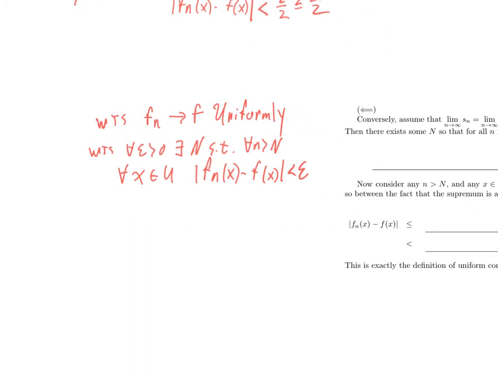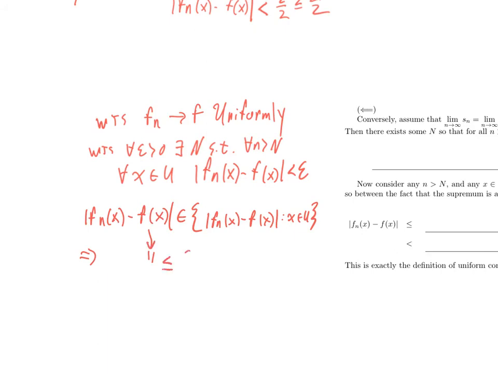Well, one thing that I definitely know is that absolute value of f sub n of x minus f of x is an element that's in the set of all things that look like absolute value of f sub n of x minus f of x, where x is in U. And the supremum is an upper bound. So that means that this thing is less than or equal to S sub n.